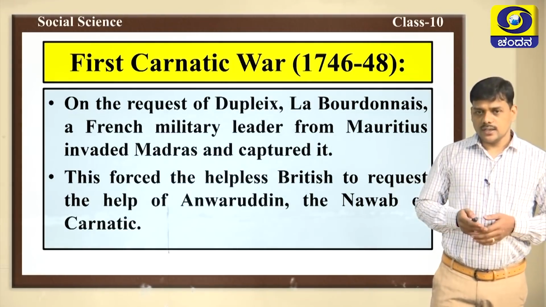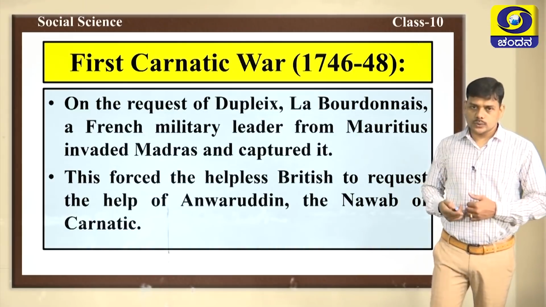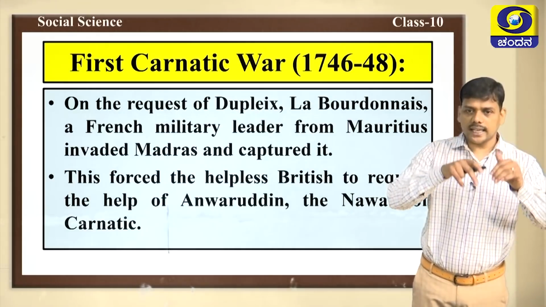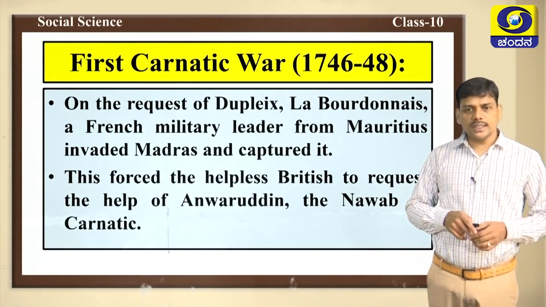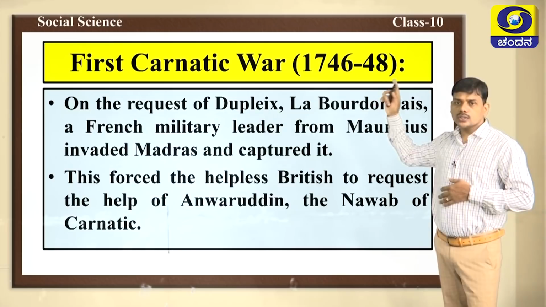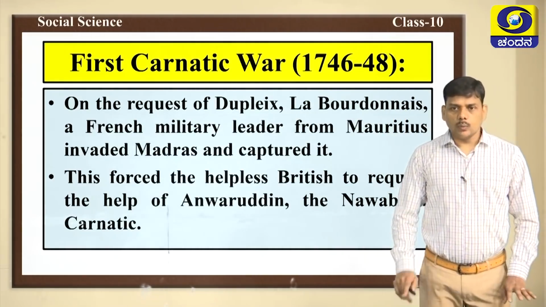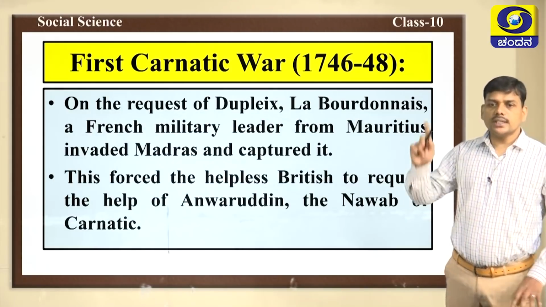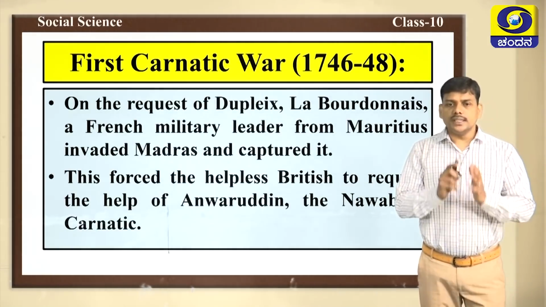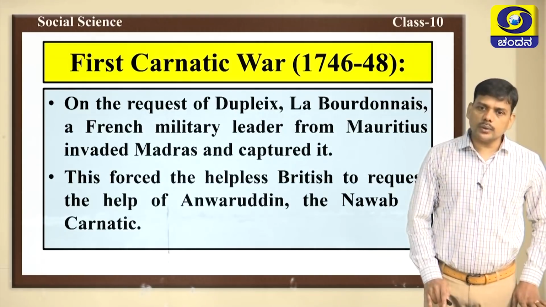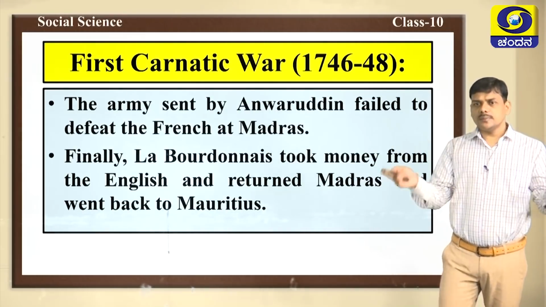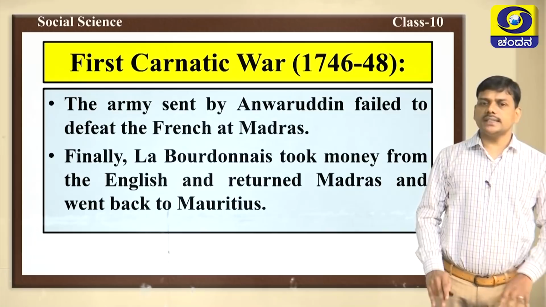What were the reasons? On the request of Dupleix, Labourdonnais, who was Labourdonnais? He was a French military leader from Mauritius, attacked Madras and captured it. Who captured Madras? Labourdonnais captured Madras. Why did he capture? Because Dupleix requested him. When Labourdonnais captured Madras, this made the British helpless. That's why the British took the help of Anwaruddin. Who was Anwaruddin? Anwaruddin was the Nawab of Carnatic. After that, the army sent by Anwaruddin failed to defeat the French at Madras.